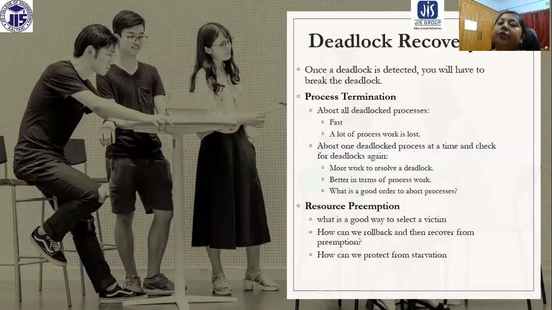Now, resource preemption can be another technique. We already discussed the no preemption strategy with deadlock prevention. So what is a good way to select a victim? Again, we need to select a victim, that means the process from which we are going to preempt the resource. How can we roll back and then recover from the preemption? How can we protect from starvation? Because if one process is selected again and again as a victim, obviously that process is going to starve. So these are the questions we need to answer.